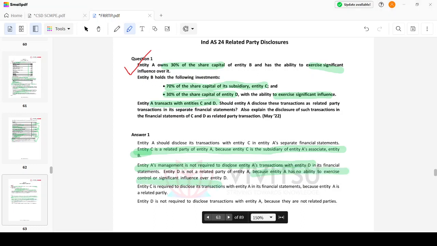See, let's make it very simple. No worries. I am owning 30%, so B is my associate, right? In 70%, I am going to own 30%, which is 21%. Again, above the limits. That's why I'm going to exercise some significant influence, and I'm going to say it is my related party. But in D, if I put 30%, it's only 9%. I'm not having any control. That's why I'm not telling it as a related party. Clear, simple as that.